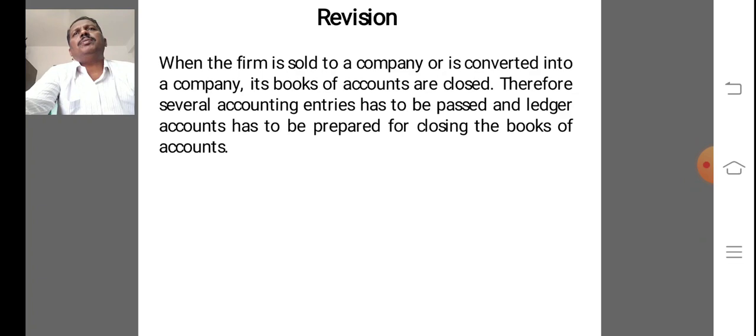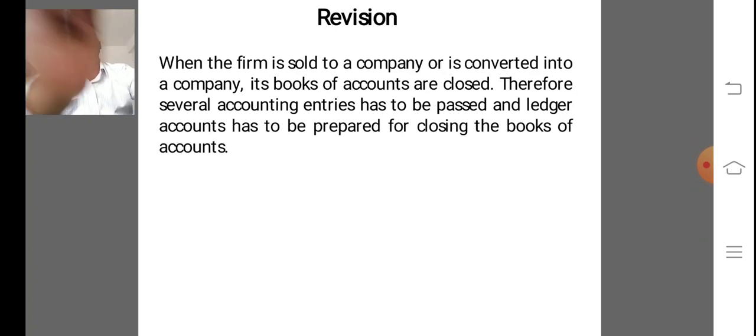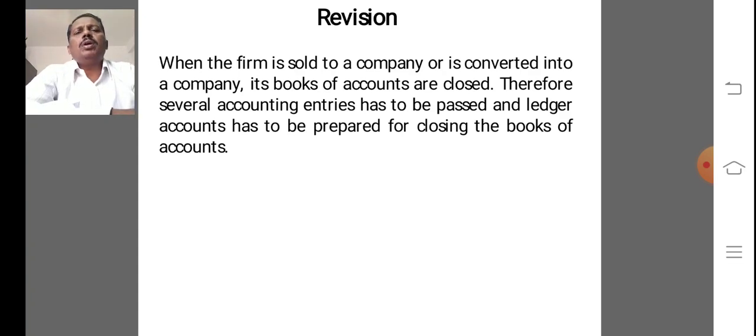So these are all the entries. Even in step number 3, the examination either asks for closing journal entries in the books of the firm, or preparation of the necessary ledger accounts. So we learn both the journal entries and also the ledger accounts in the books of the firm.